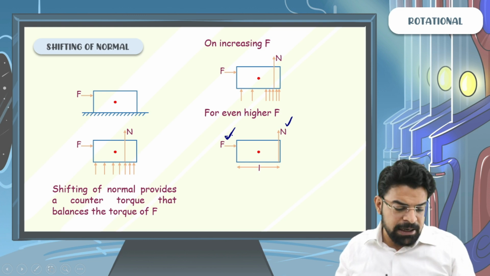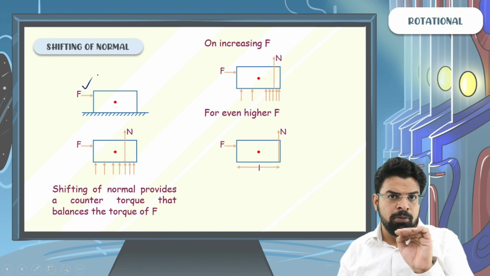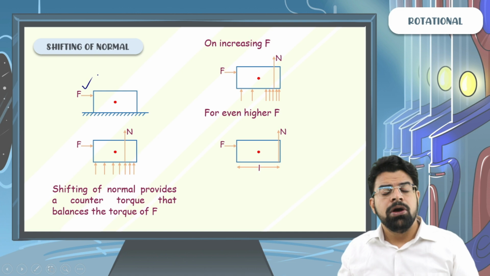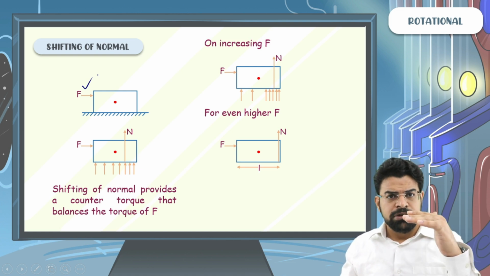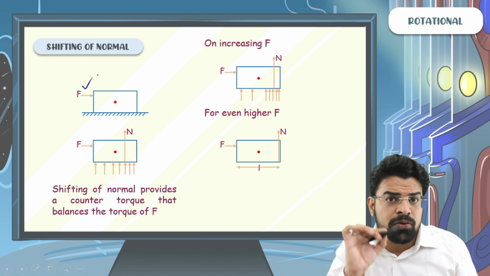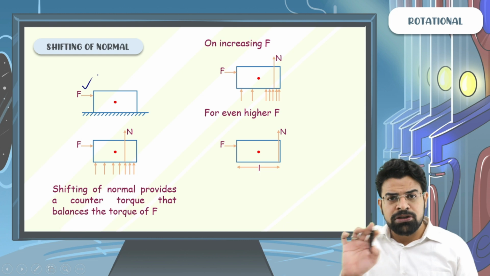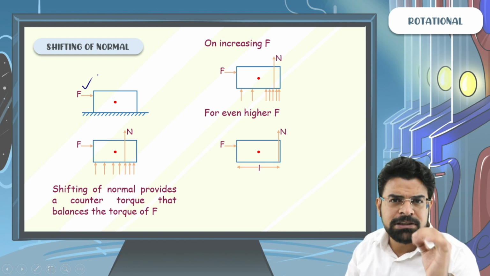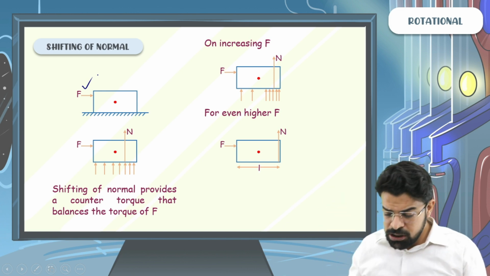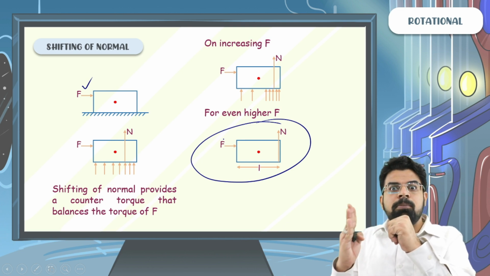So that's why in everyday life, when we apply a small force, the body does not topple. Why? Because the normal shifts and balances the external torque. On increasing the external force, the external torque increases. So as to increase the counter torque, so as to prevent toppling, the line of action of normal keeps on shifting. The maximum distance up to which the line of action of normal can shift is up to the extreme. So this is the extreme case. Here normal has shifted to its maximum possible distance.